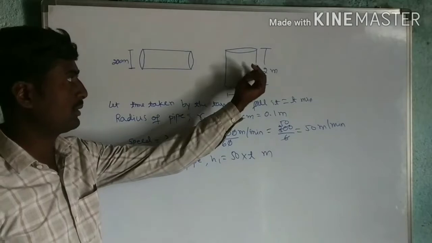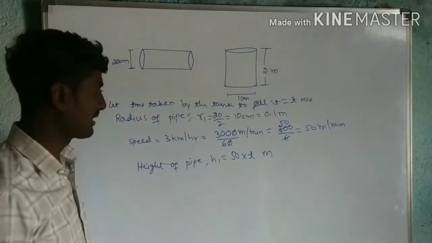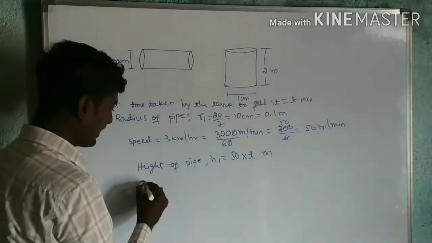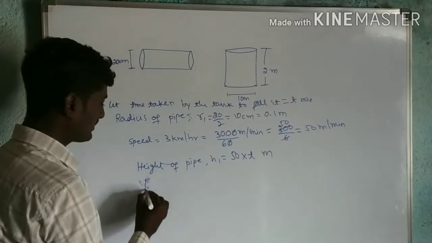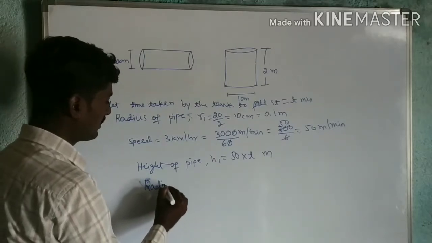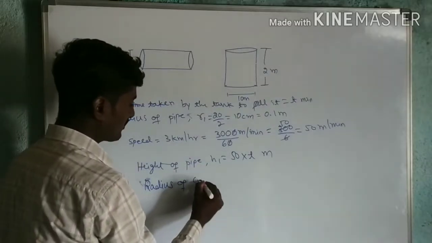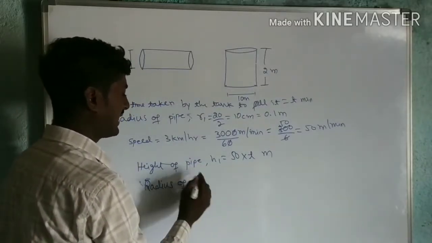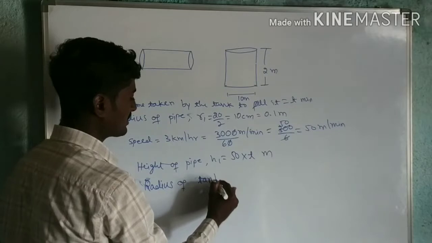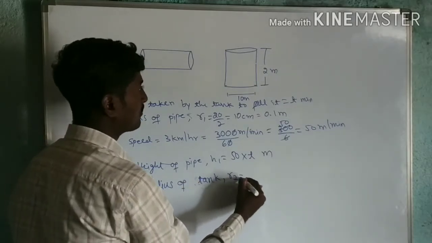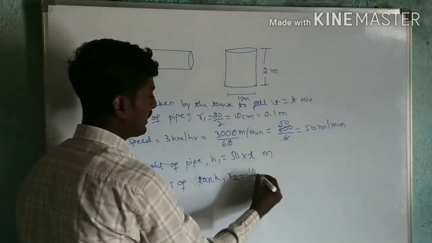Then I have to worry about this cylindrical tank. Here, the radius of the cylindrical tank, or otherwise I will take it directly as the tank, radius of tank R2, is 10 divided by 2.